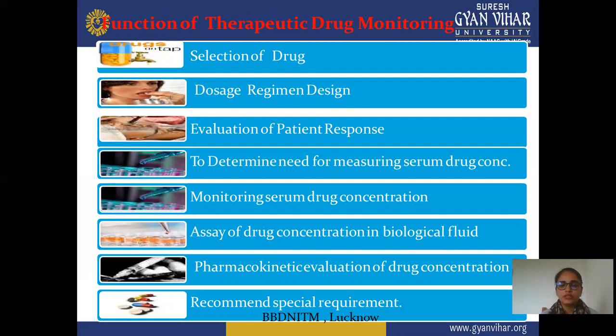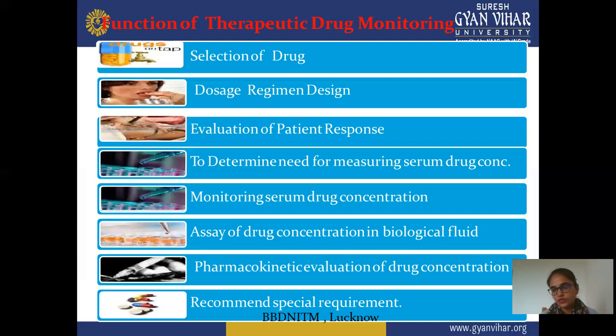Next is assay of drug concentration in biological fluid. As we discussed in the previous slide, for checking the concentration of a drug that shows an effect on your body, assay of the drug is performed to find how much concentration is present in biological fluid or body fluid.